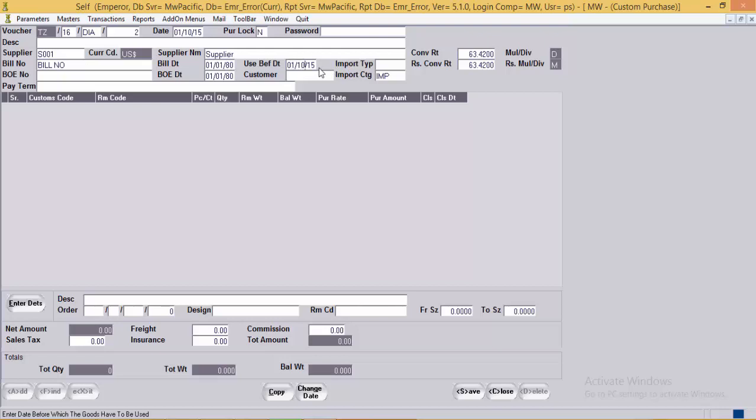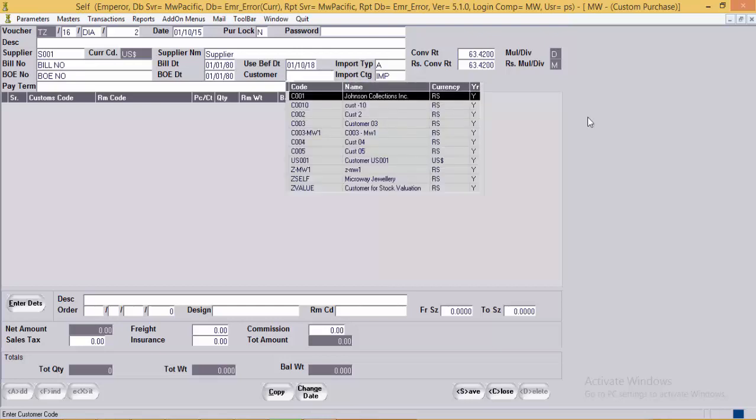So we'll enter the date as 1st October 2018. Then the import type, whether it is an actual import or a deemed import. It's an actual import. Then the bill of entry number, BOE date. If the given purchase is being made for a particular customer, then we can enter the customer code over here.